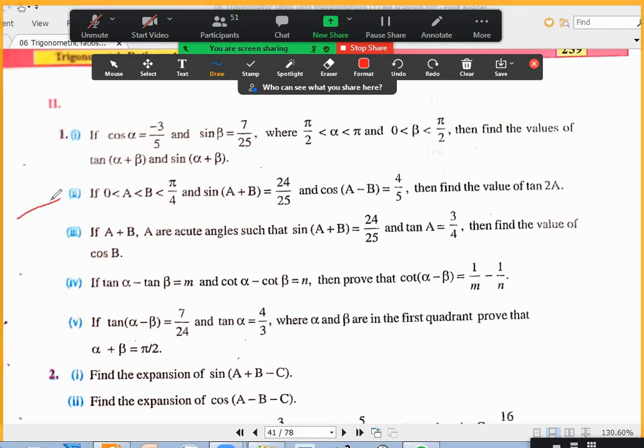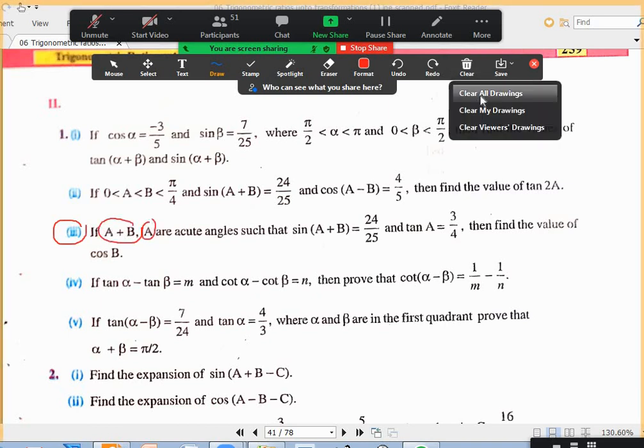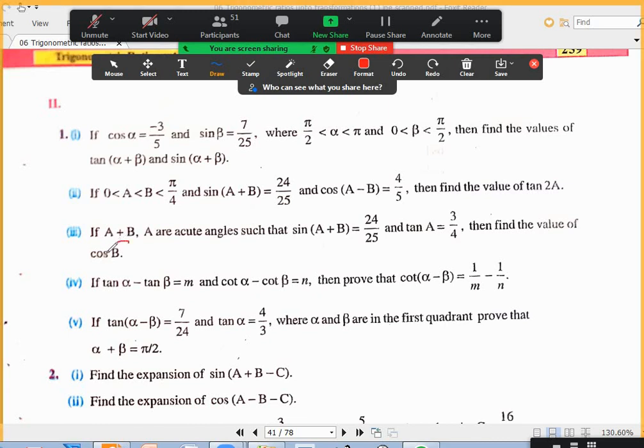Anybody want me to write the second one's solution on the board? No. Coming to this third question, we know A plus B and we know A. So we have to find B. One way to do this question is that angle B can be written as A plus B minus A. Now when you apply cos to this, you can use the compound angle formula.